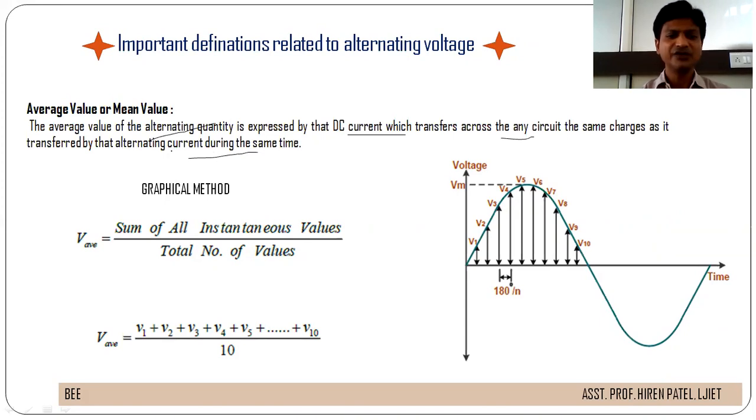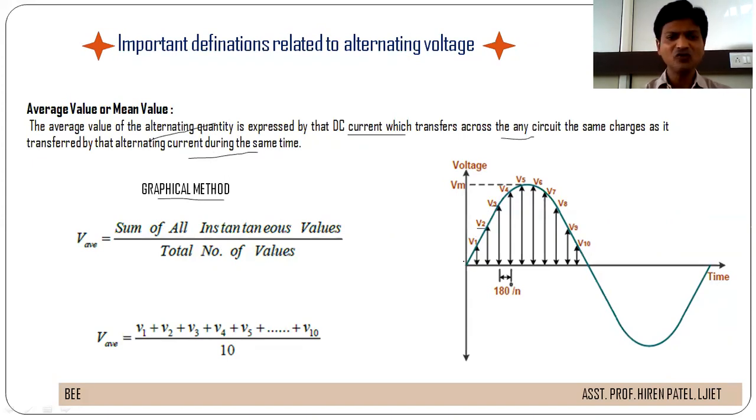We can find the average value by two methods. Here we have shown the first method, the graphical method. See here in this figure, there are different values of voltages V1, V2, V3, V4, V5 and up to V10.